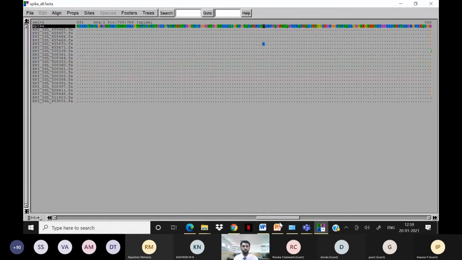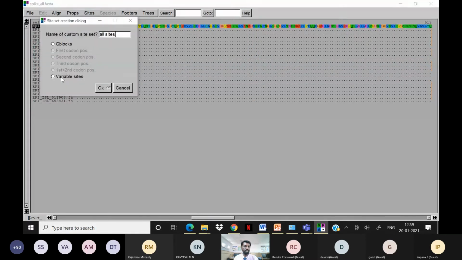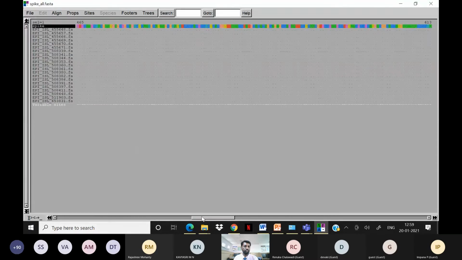A few mutations are reported here, you can see here. And there is one more thing: you can see the site here, you can go to create site, and if you click the variable site, you will be able to identify easily where the X is. Variable site, so this is a big variable site. And also one variable site is here. You can easily identify exactly which are the variable sites. So these are the mutations you can identify.